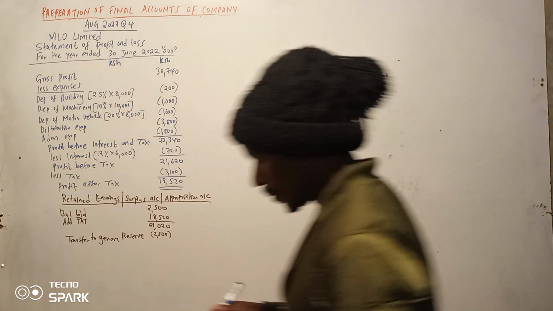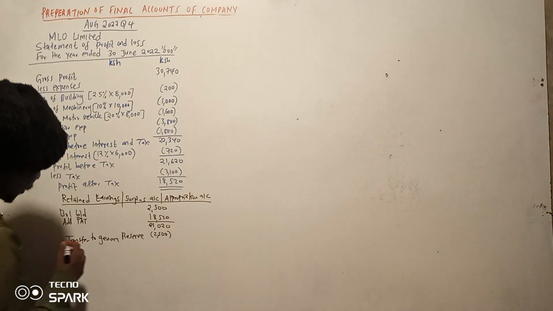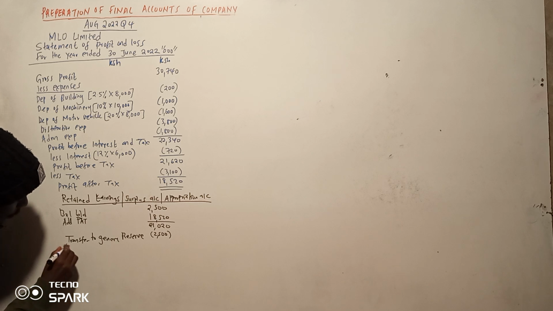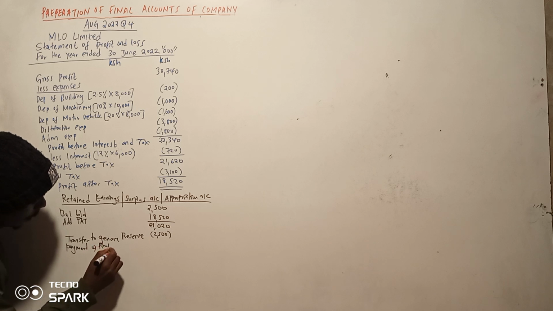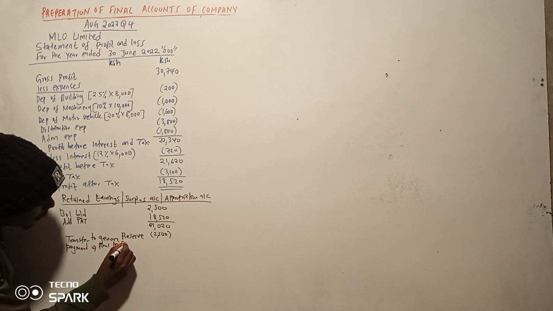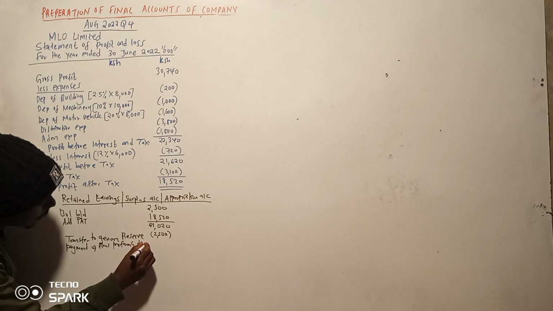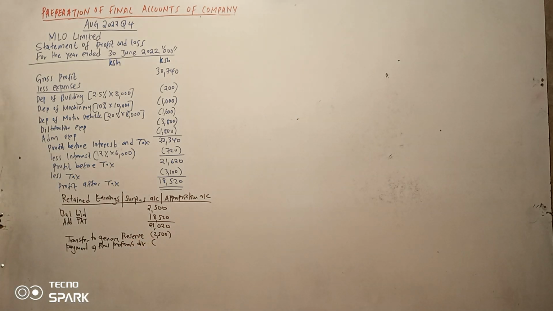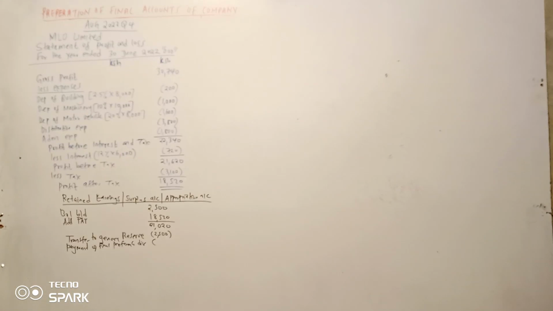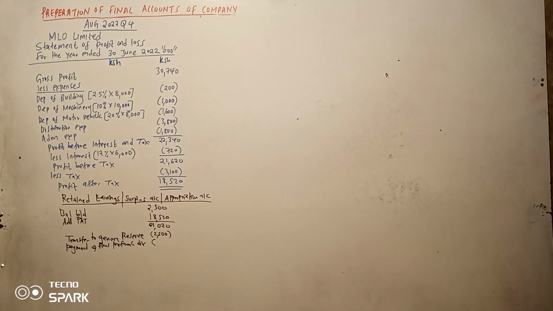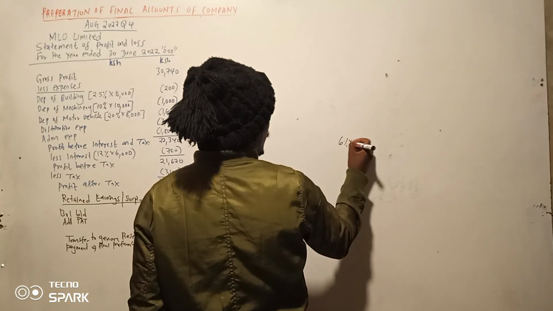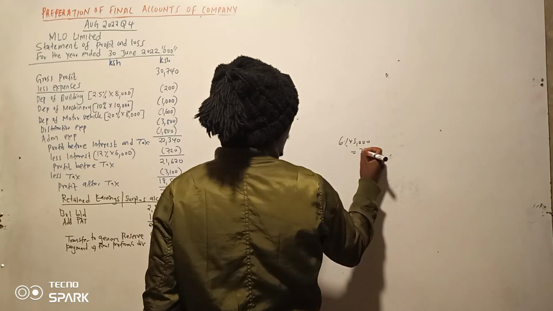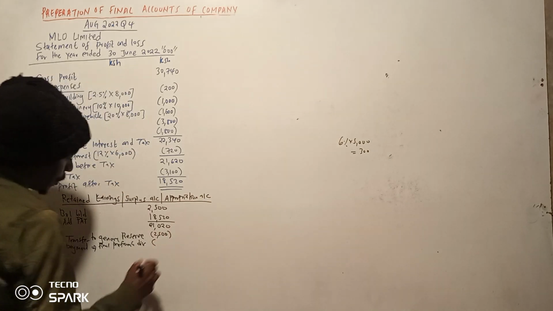So we say payment of final preference dividends. Hiyo lazima tufanye working. So preference dividend ni ngapi kwa swali? Tukienda huko juu kabisa ni 6% of 5,000. I think ni 300. So that is 300.